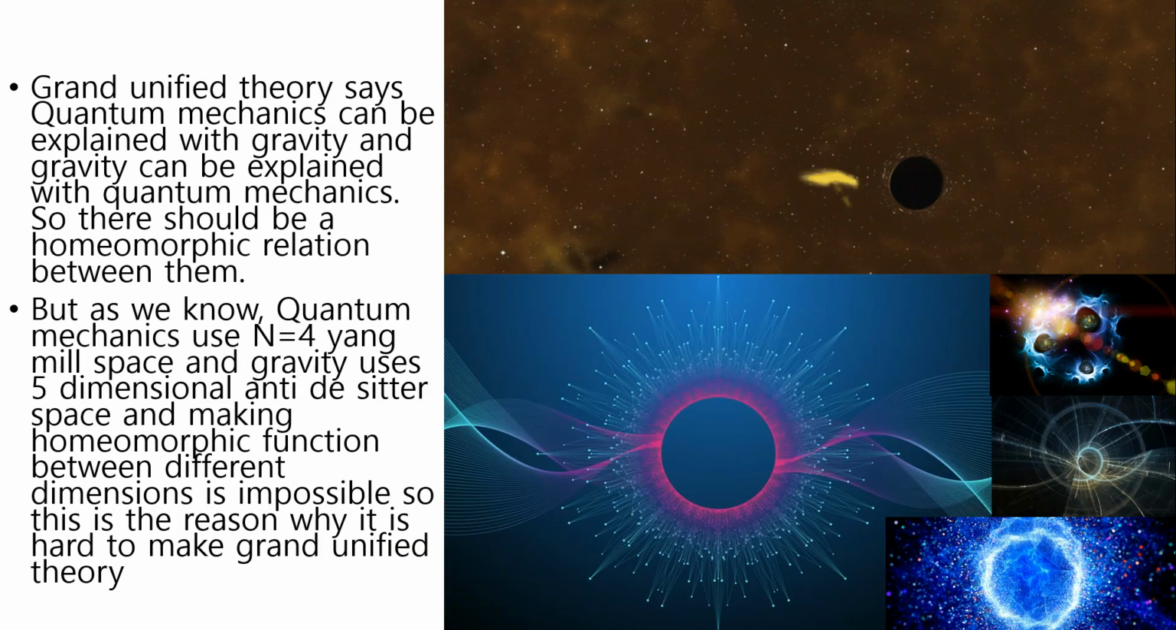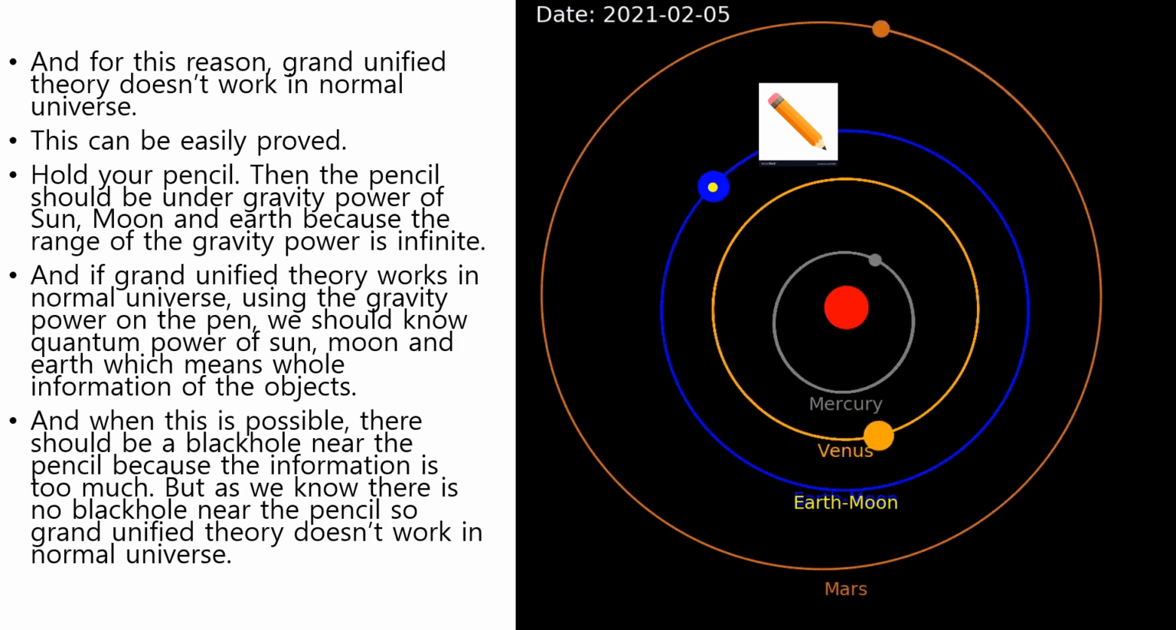Grand unified theory says quantum mechanics can be explained with gravity and gravity can be explained with quantum mechanics, so there should be a homomorphic relation between them. But as you know, quantum mechanics uses n equals 4 Yang-Mills space and gravity uses 5-dimensional anti-de Sitter space, and making a homomorphic function between different dimensions is impossible, so this is the reason why it is hard to make grand unified theory. For this reason, grand unified theory doesn't work in normal universe.